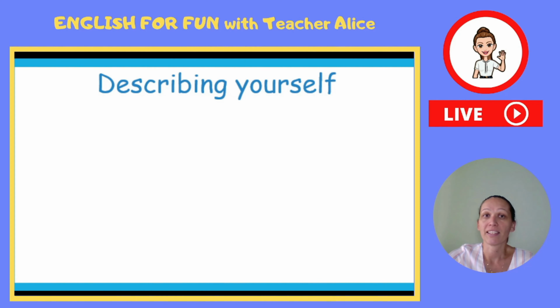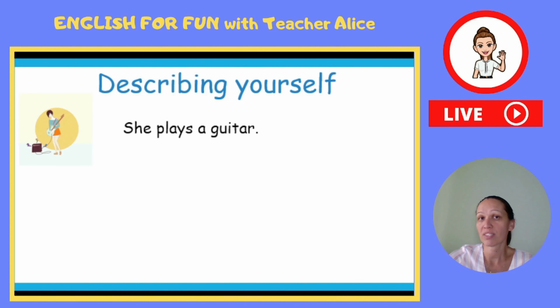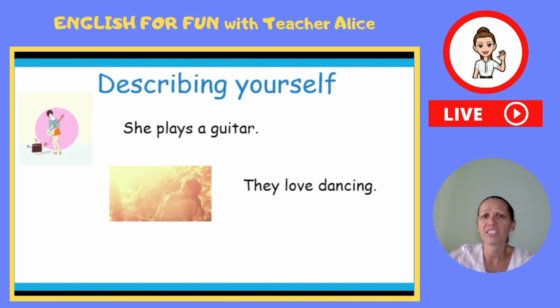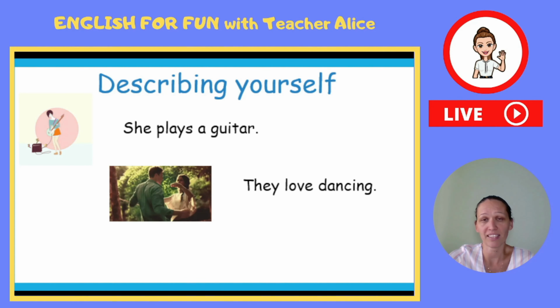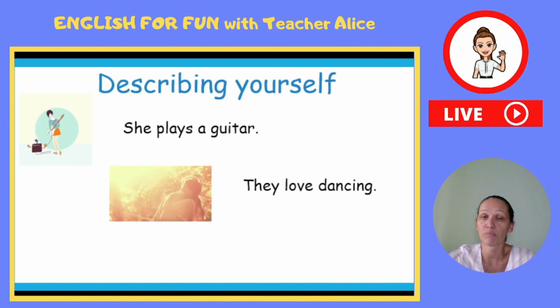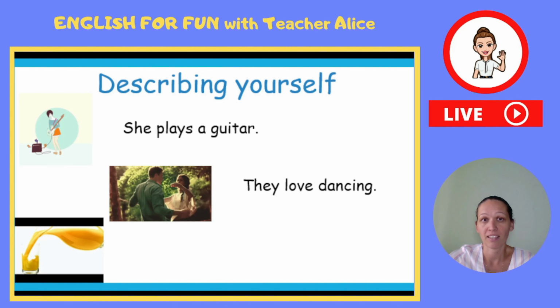And now look at the last bit, which is describing ourselves. For example, when we're talking about someone, we can say, she plays a guitar. So we're talking about this person and we're explaining about her. She plays a guitar. They love dancing. As you can see, this couple, they are happy when they are dancing. They love dancing. In this case, we use present simple tense.